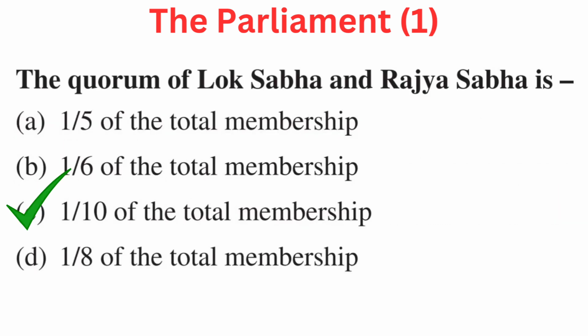Your question is, the quorum of Lok Sabha and Rajya Sabha is. Your options are A. 1/5 of the total membership, B. 1/6 of the total membership, C. 1/10 of the total membership, or D. 1/8 of the total membership. Right answer is C. 1/10 of the total membership.